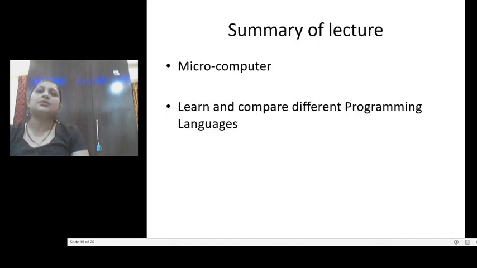So what is the summary of today's lecture? We revised what is a microcomputer, what are the main components of the microcomputer, and what are the different types of microcomputers. Then we learned and compared different programming languages, which include low level language, middle level language, and high level language. Low level language means zeros and ones. Middle level language means mnemonics, that is assembly language, and high level language means statements, with examples such as C, C++, or Java.